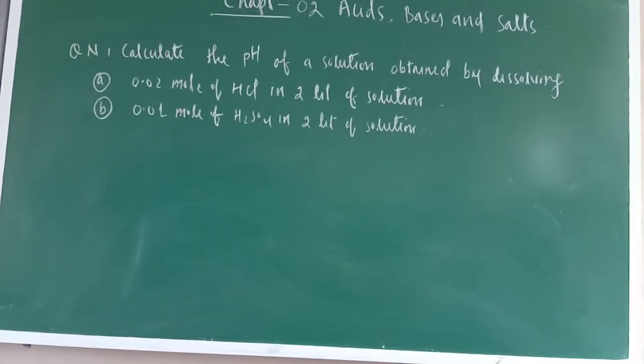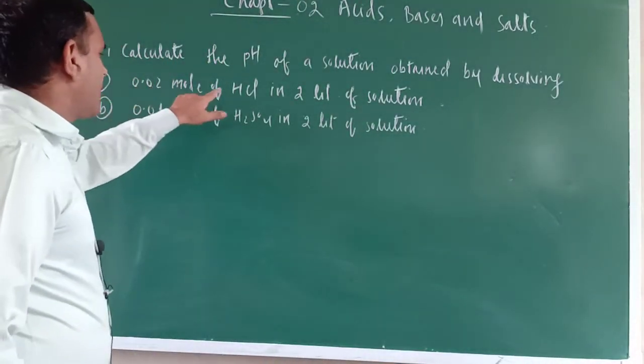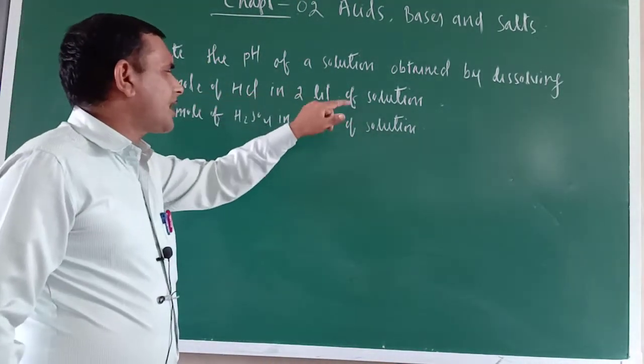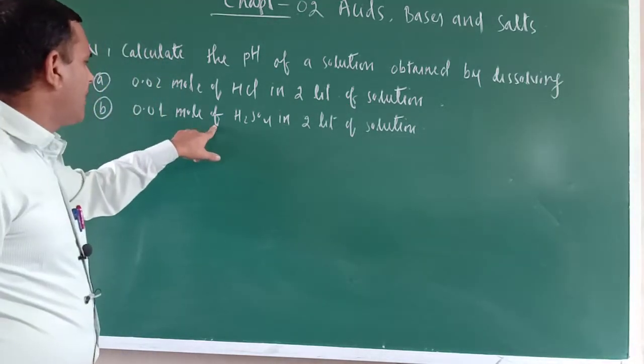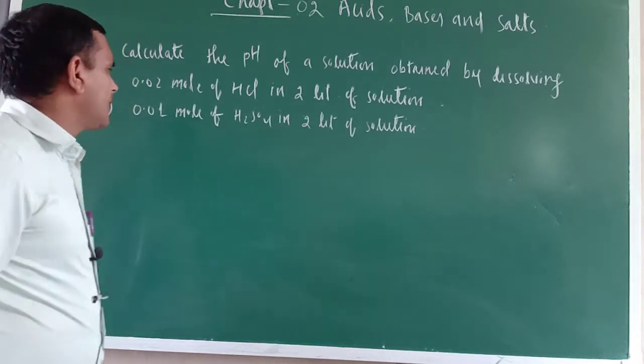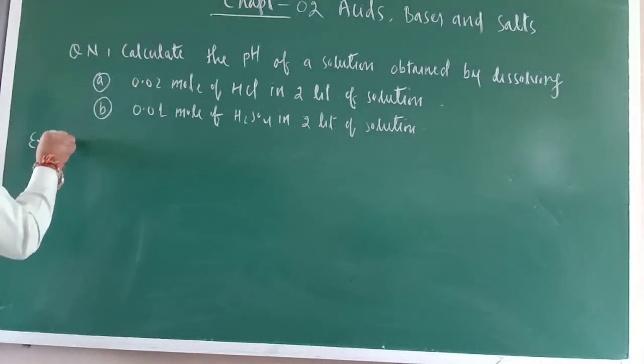Okay, so just see, calculate the pH of a solution obtained by dissolving 0.02 mole of HCl in 2 liter of solution. Next one is 0.011 mole of H2SO4 in 2 liter of solution. So now here what is their explanation?